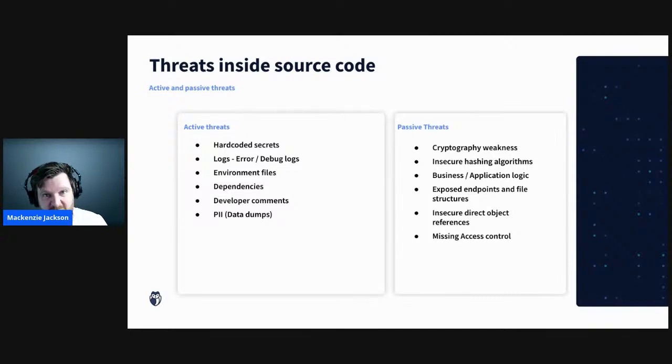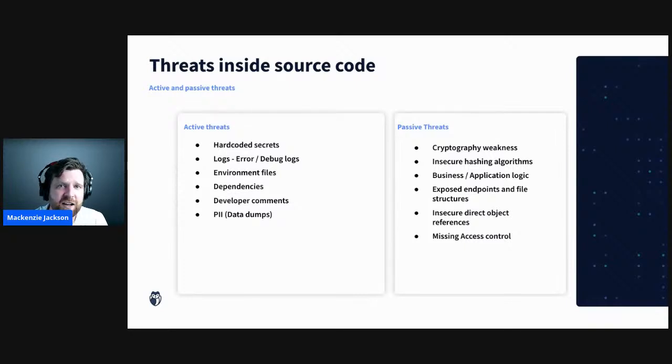So cryptography weaknesses: are you using weak random values? This is a great place where I want to start to try and find weaknesses in an application if I have access to the source code. Are you using insecure hashing methods on your passwords? Because if it's reversible, then I can gain access to personal information that I want. I'm looking for business and application logic. How are you handling events? Can I find anything within there that I can exploit?